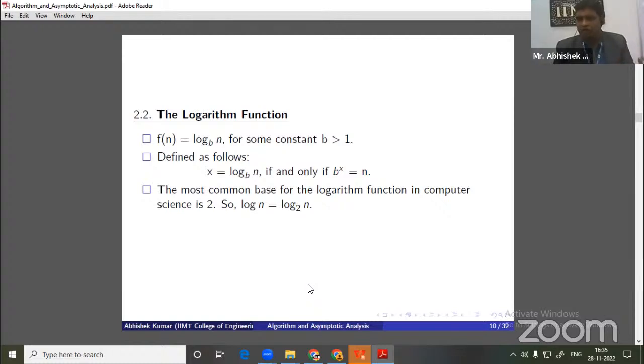As all of you know, in the decimal number system, when we talk about log n, it means log n base 10 by default. But in computer science, we are only talking about either 0 or 1. So here log n always means log n base 2. It is the inherent meaning: when we write log n, it means log n base 2. So the basic idea is f(n) equals log n base b, where the base b is always greater than 1, but by default our b will be 2.